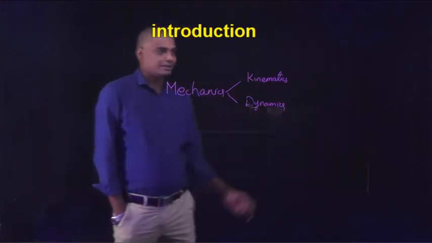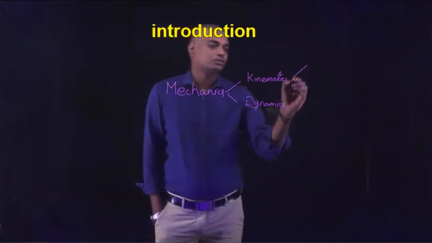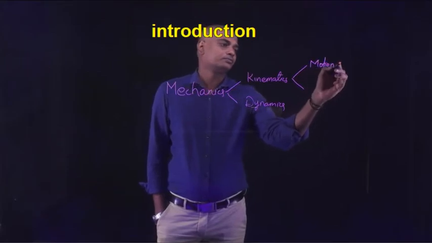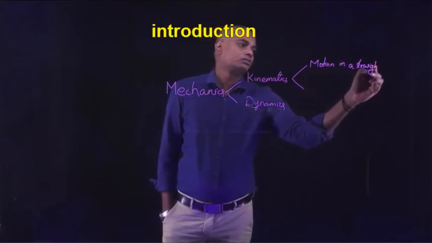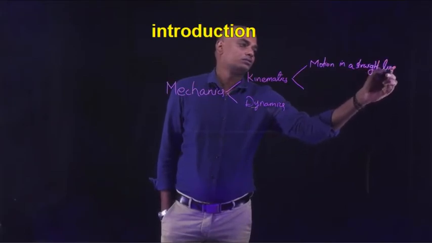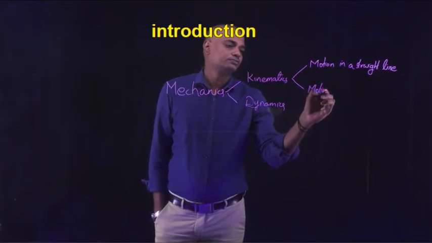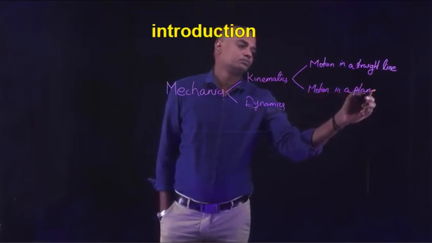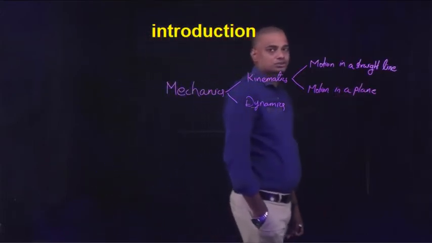So in kinematics, as we discussed in our previous chapters, we have two chapters, that is motion in a straight line and motion in a plane. So these are the previous chapters that we have discussed so far.